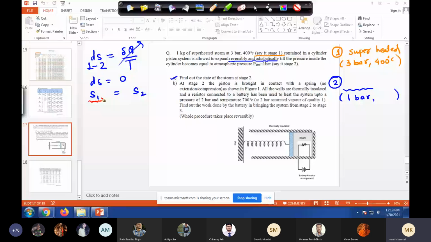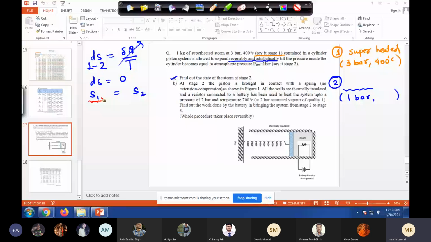I want entropy at stage 1, so which table should I refer to? Of course, the superheated steam table. If you have it, you can see; I am going to open my book and go to superheated steam. If you are interested, you can see it on Google also, or if you have any book. So in superheated steam, what is given? 3 bar, 400 degrees Celsius. So I have to go first to pressure and then to temperature. So 3 bar, yeah, I found 3 bar.